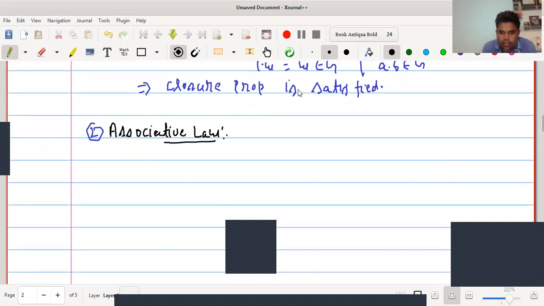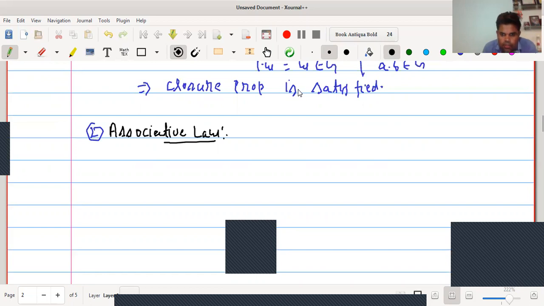We can take 3 elements, 1, omega and omega square all belong to G, then 1 into omega square, it must be equals to 1 into omega square, which will be equals to omega cube, equals to omega cube, 1 equals to 1.